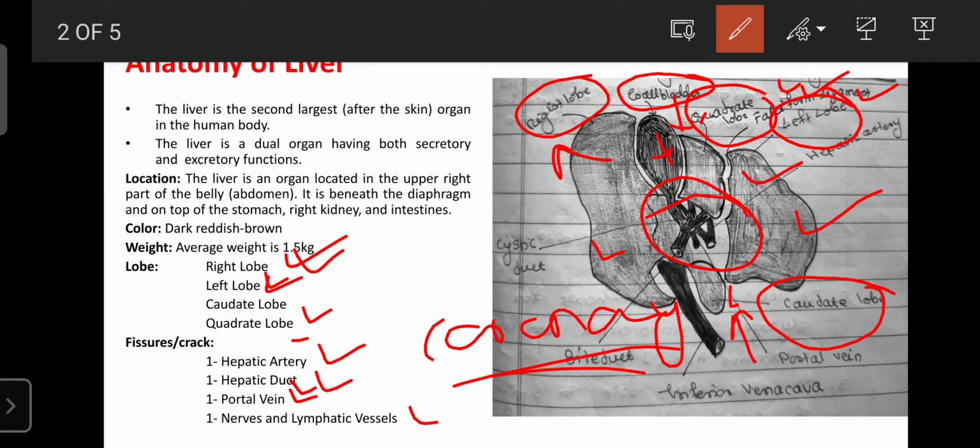They play an important role in supplying protein, because protein is mainly synthesized in the liver, but it cannot be carried out by the hepatic artery or hepatic vein, due to its larger molecular size. That's why the lymphatic vessels also enter the liver, so they can carry out the proteins. So these are the various associated vessels and nerves that enter the liver.